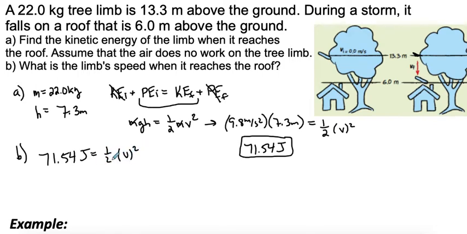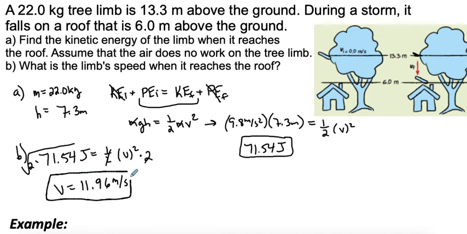So a little bit of algebra here. Multiply both sides by 2 to get rid of the 1/2, and then we're going to have to square root both sides to get our answer for velocity. So 2 times 71.54, and then we square root that, and then you'll get a velocity of 11.96, and that label is meters per second. So the velocity of that branch when it falls towards the house is 11.96 meters per second.